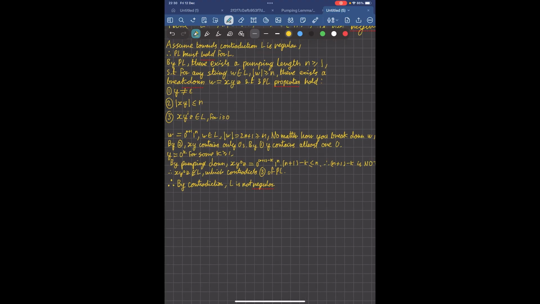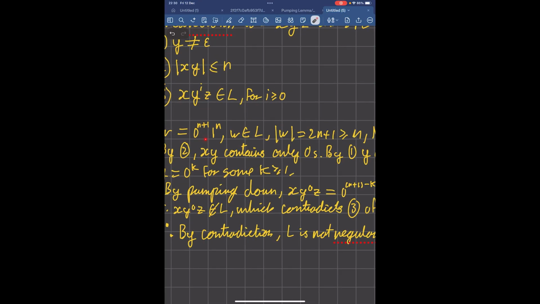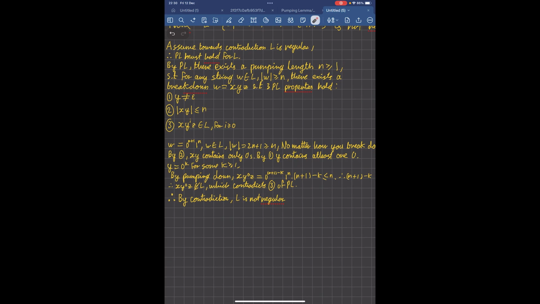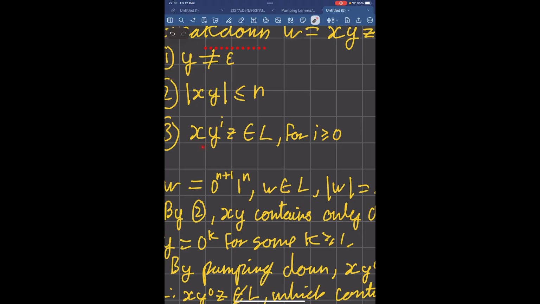Okay, so the main takeaways of this question are that you need to select a string that does lead to a contradiction. Not all strings will. The other thing to keep in mind is that sometimes pumping up will not work and you have to pump down to reach a contradiction.